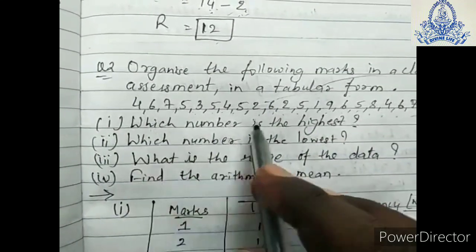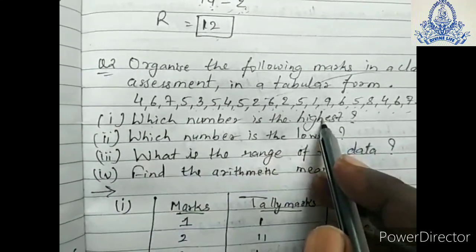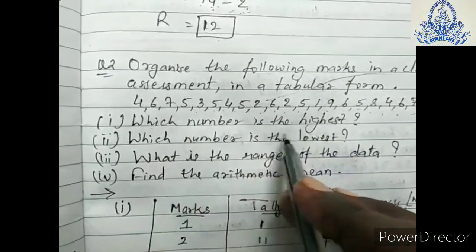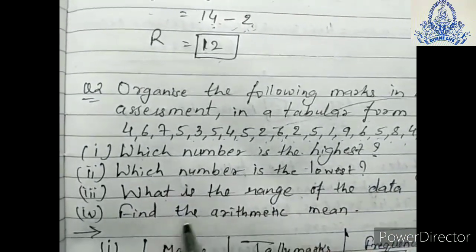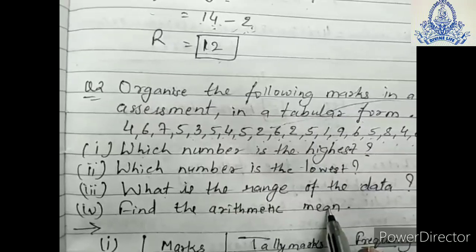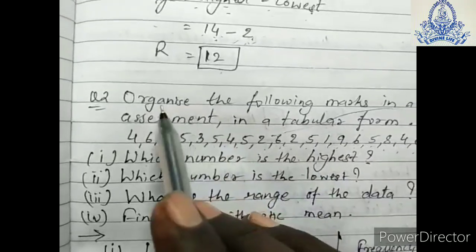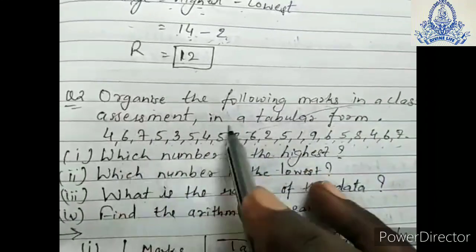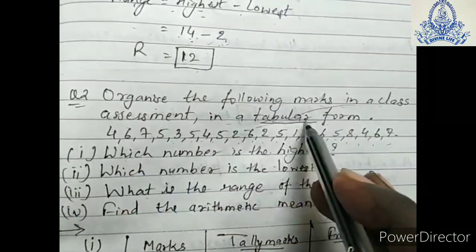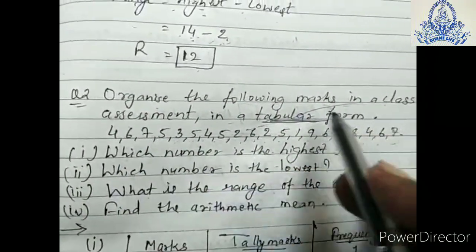First question is, which number is the highest number? Which number is the lowest number? What is the range of the data you have to find? And find the arithmetic mean also. So first of all, we have to do that. Organize the following marks in a class assessment in tabular form. So first of all, we have to put these numbers in tabular form.